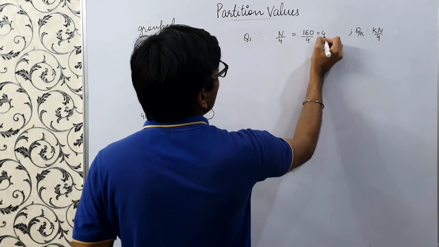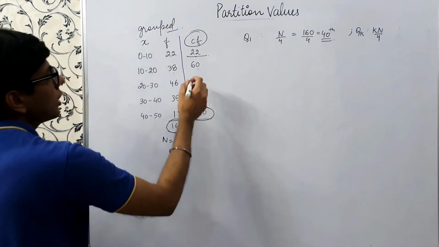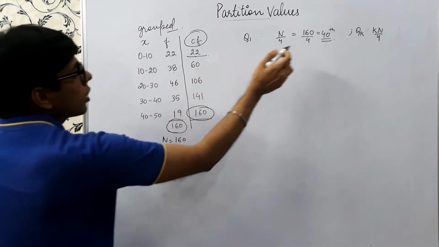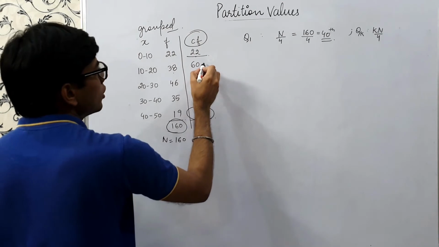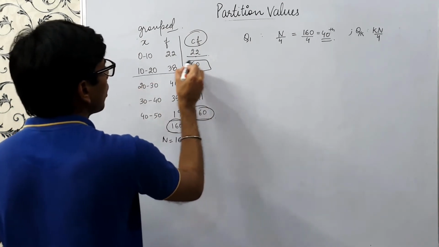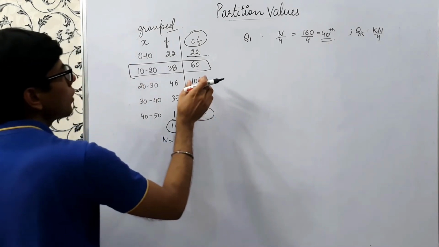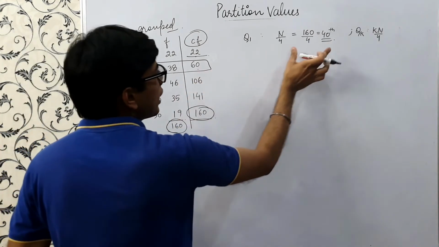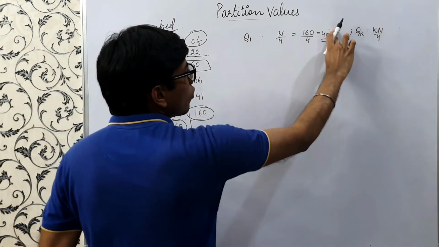So this is the 40th observation, right? And we'll see the cumulative frequency just greater than 40, which is nothing but this 60, right? So this is nothing but the 40th observation. This means, like in earlier cases, something like the 40th observation.